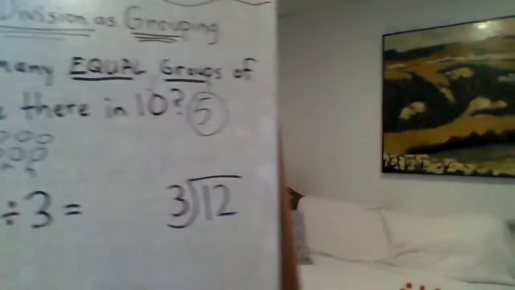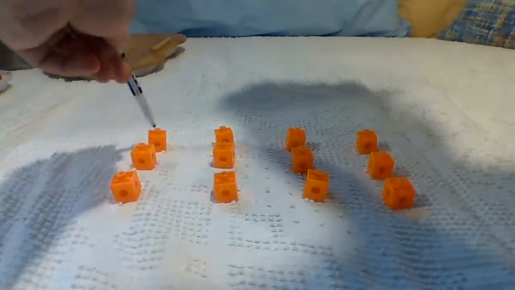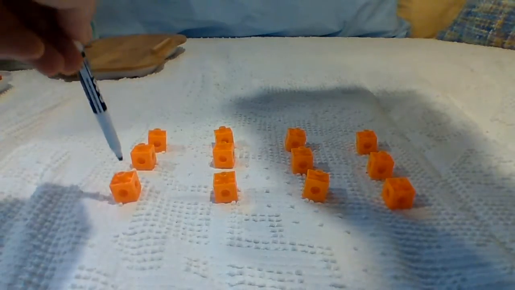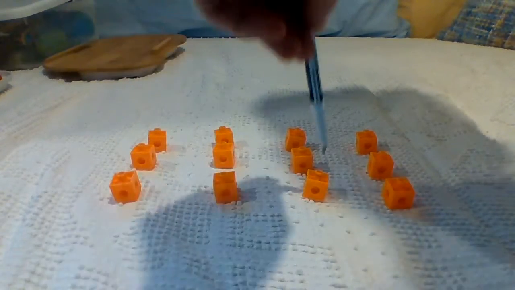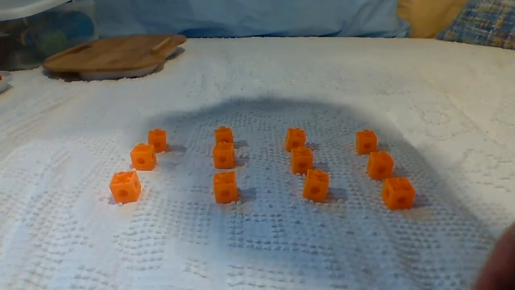Now, I'm going to show you that right over here. Okay, so I got 12 counters out. I got 12 blocks out. And I made them all in groups of 3. 1, 2, 3. 1, 2, 3. And how many groups are there? 1, 2, 3, 4. So the answer must be 4. There are 4 groups of 3.